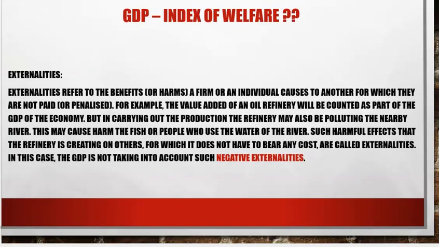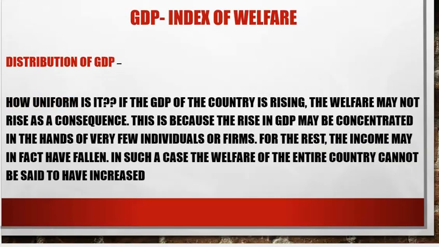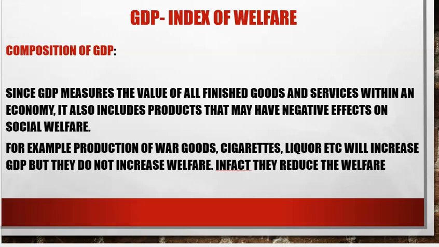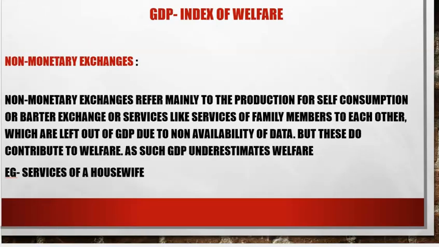So 4 points which prove that GDP is not the real indicator of welfare. First is externalities, be it negative or positive. Second, we have distribution of GDP. If it is not uniform, it is certainly not an indicator of welfare. Third is composition of GDP. If composition is of war goods, cigarettes, liquor, or anything which is not good for health, it is not adding to welfare. And last but not the least, non-monetary exchanges which give you a lot of welfare but are not added in the GDP. I hope you understood, students.